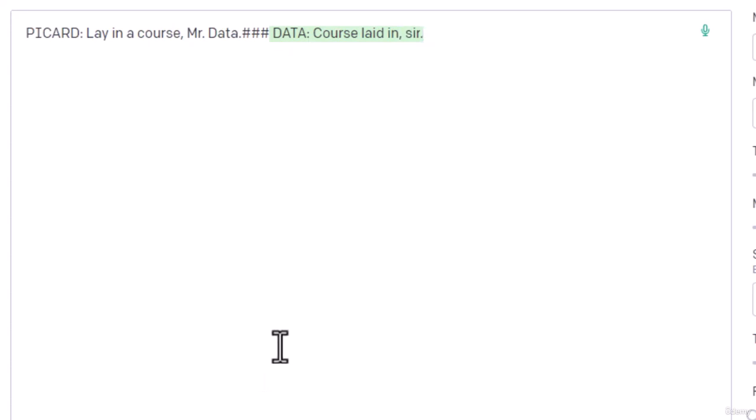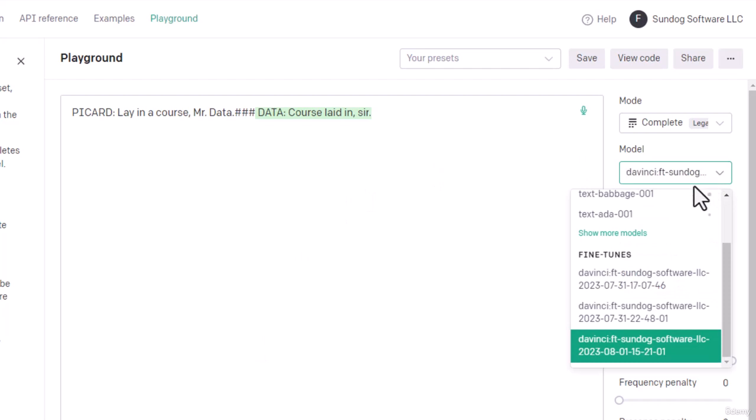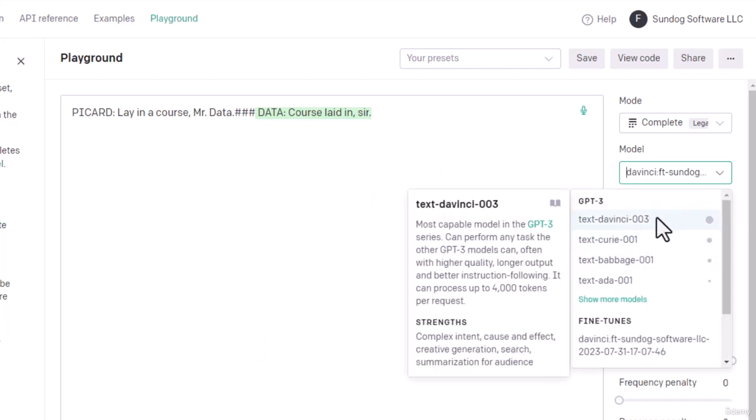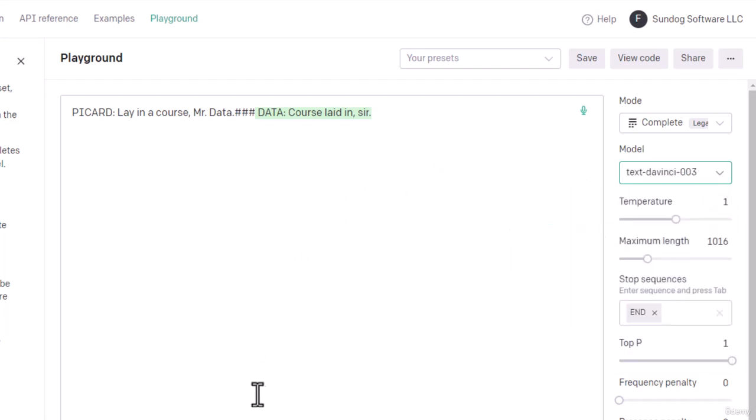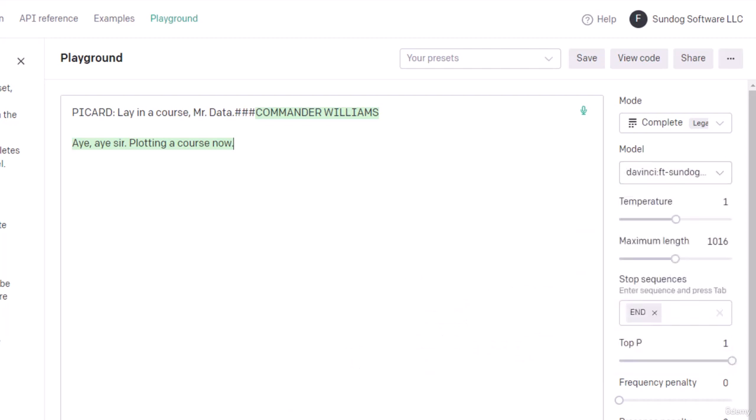Now, just to prove that this is coming from my training and not something that was already in the underlying Davinci model, let's set that back to just plain old Davinci, text-davinci-003, which is a pretty complicated model, by the way, and regenerate it again. And now it doesn't even know about Data. I mean, it's giving me a reasonable response, but it thinks it's Commander Williams. Who the heck's that? Let's go back to our model, which knows more about Mr. Data, and let's ask it something else.